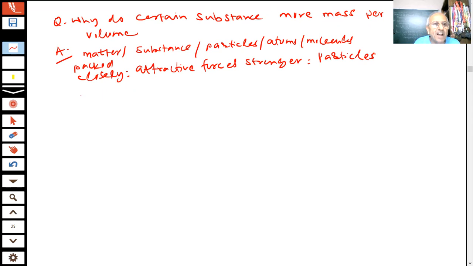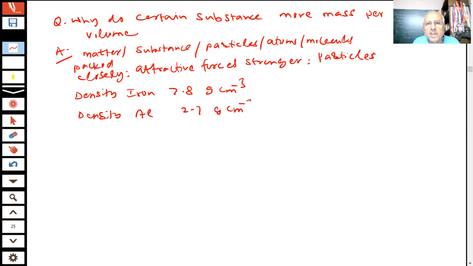If I take the density of iron as 7.8 gram per centimeter cube, as compared to the density of aluminium, which is 2.7 gram per centimeter cube, and the density of water, which is 1.0 gram per centimeter cube, what does it mean?